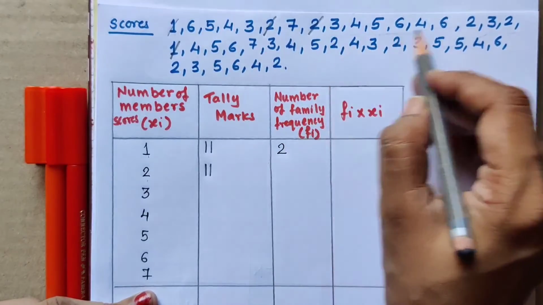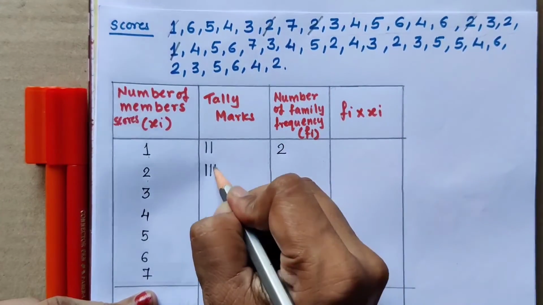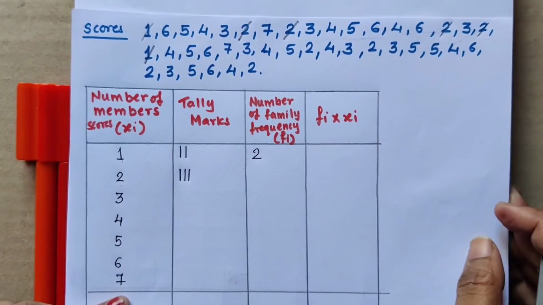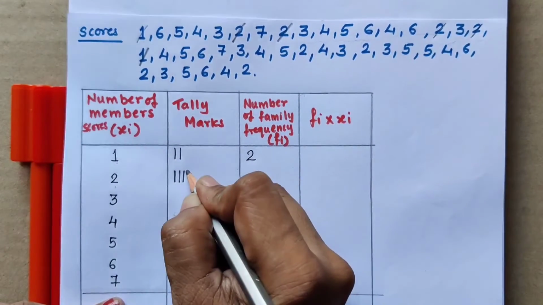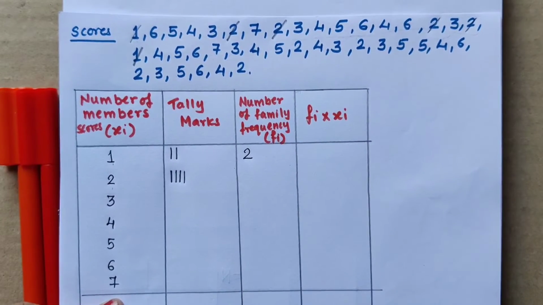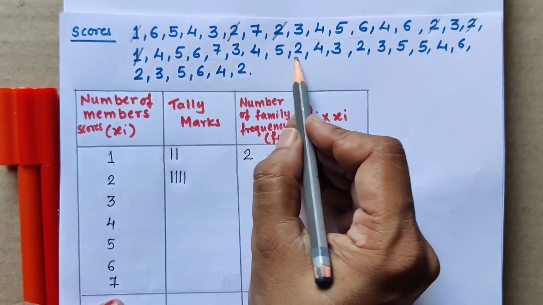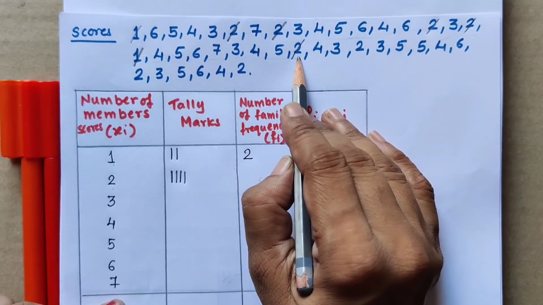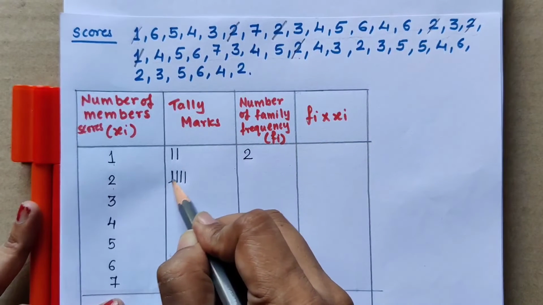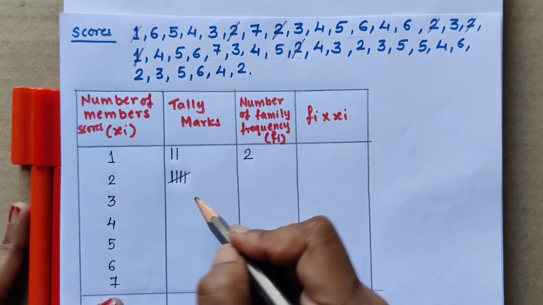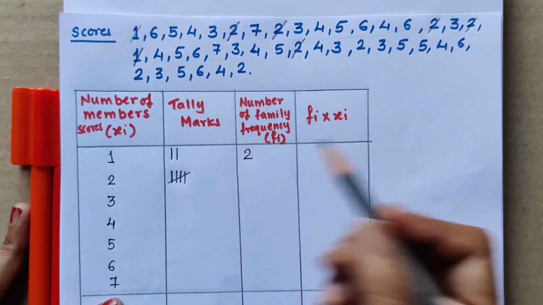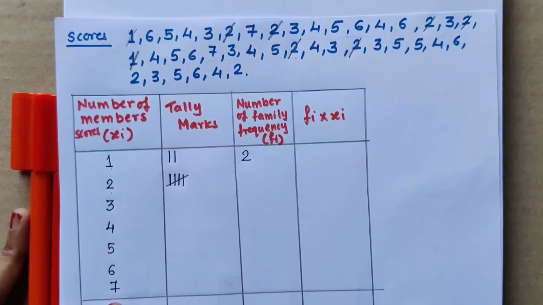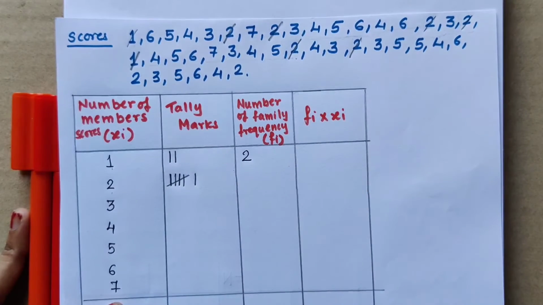Here it is coming again, the second, then the third, then the fourth time. Now again here it is coming, so the fifth time the second 2 is coming, so for 5 we will cross it. The fifth tally mark will be the cross. Now for the sixth time it is coming, so we will put the vertical line again.